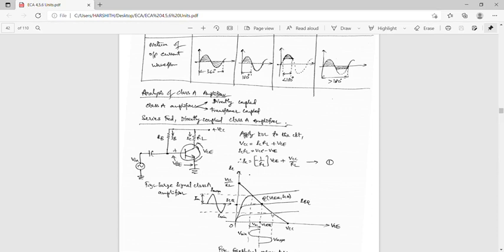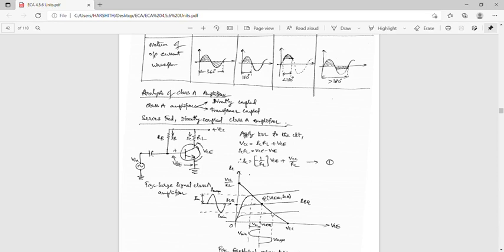For all the values of the input signal, the transistor remains in the active region and never enters into the cutoff region or saturation region. When an AC input signal is applied, the collector voltage varies sinusoidally, and hence the collector current also varies sinusoidally.